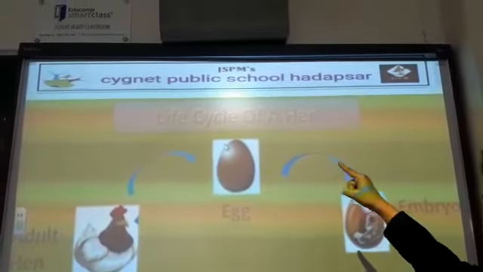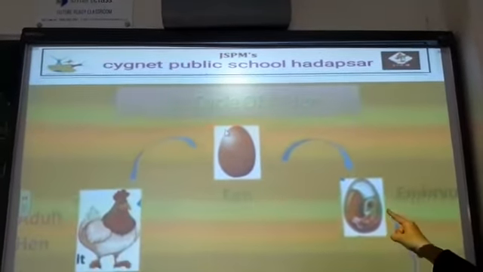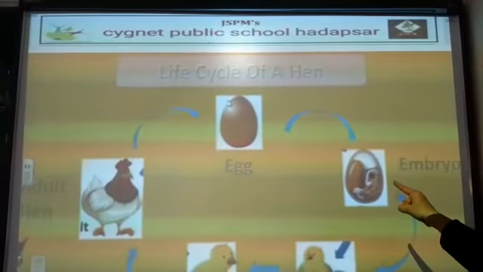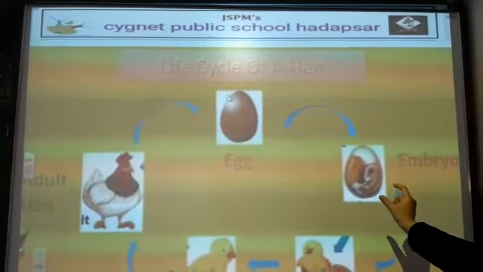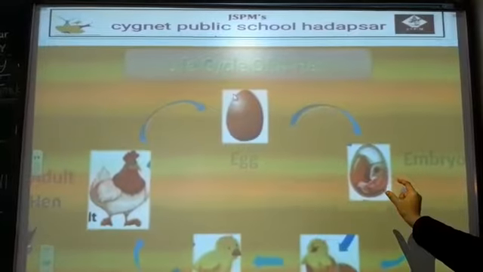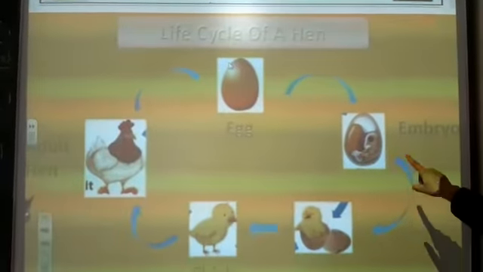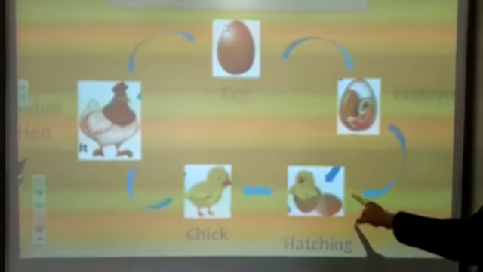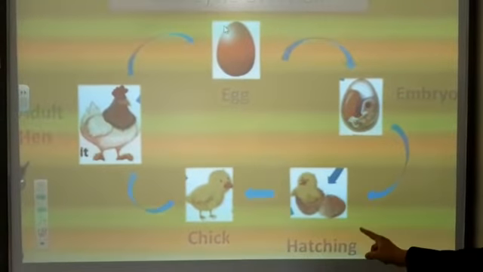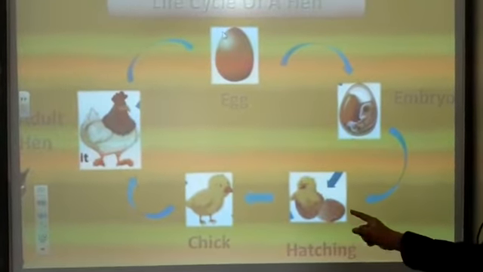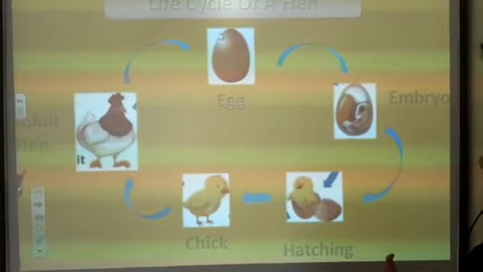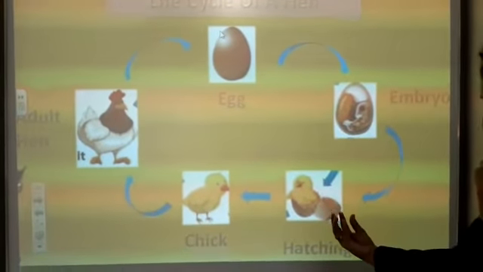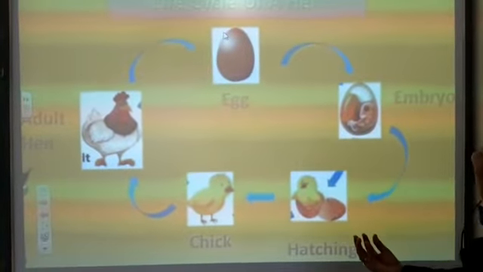During the incubation period, the embryo, the newborn baby, starts growing inside the egg. After incubation, the egg hatches, which is called hatching. Hatching means the egg breaks and the new chick comes out.